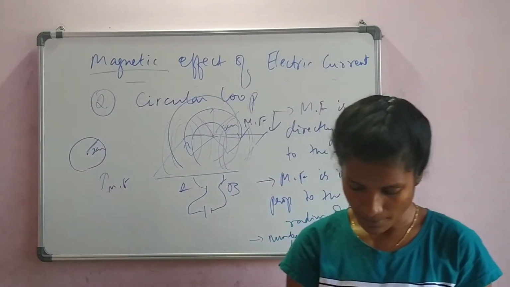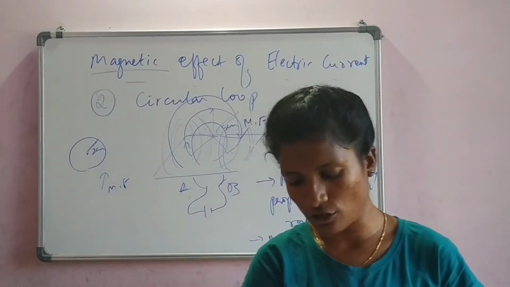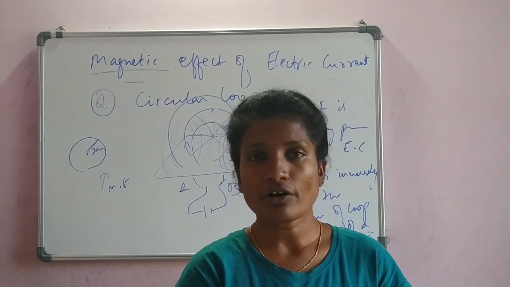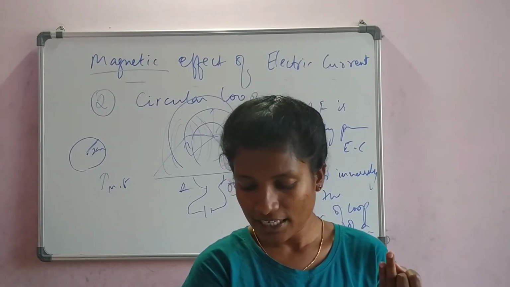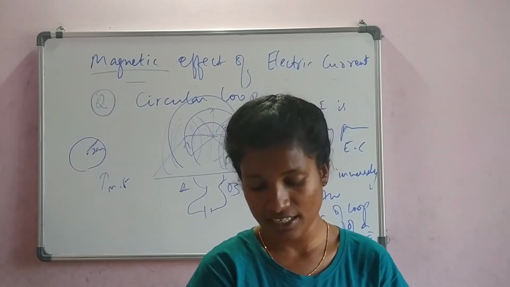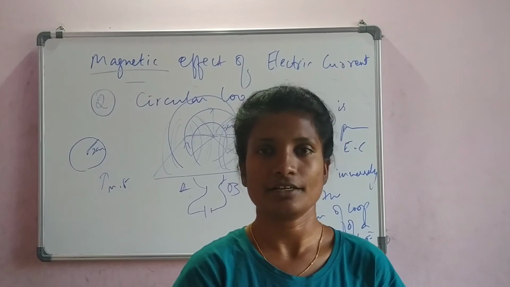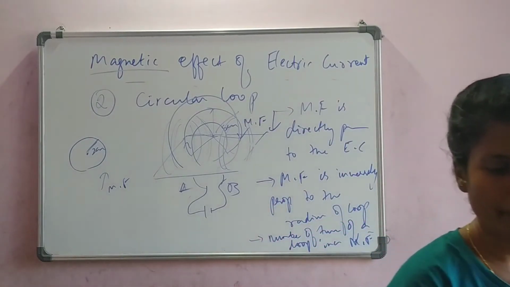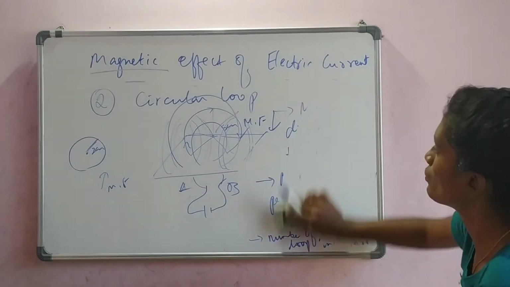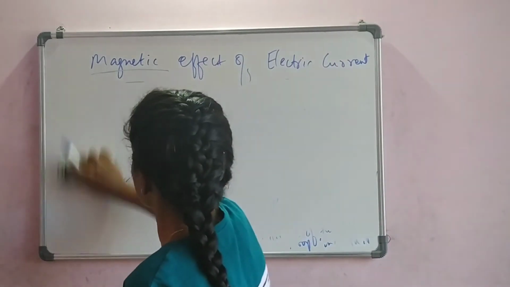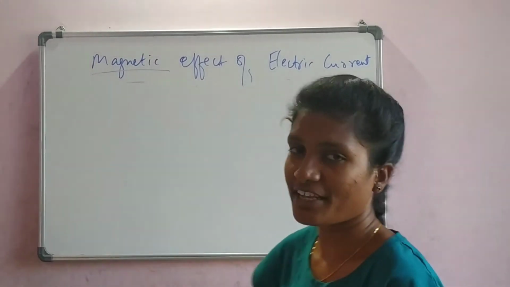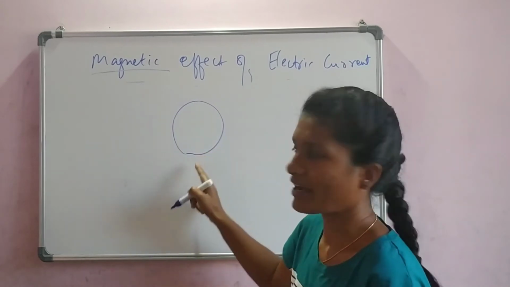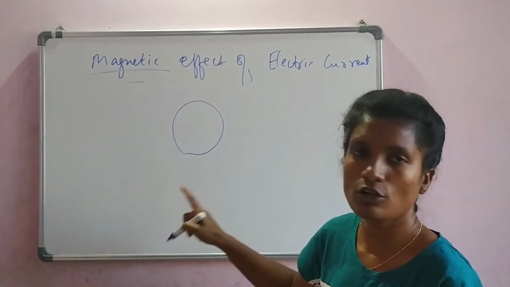Understood? Next. So finally, what we can conclude is that the magnetic field in a circular loop can be increased by increasing the number of turns in the wire, by decreasing or increasing the radius, and by increasing the current. So these are the 3 factors we have observed. And in this concept, we need to know the polarity of the magnet. Now, this is an iron wire, which is in a loop structure.